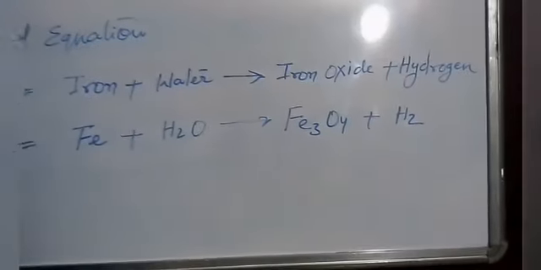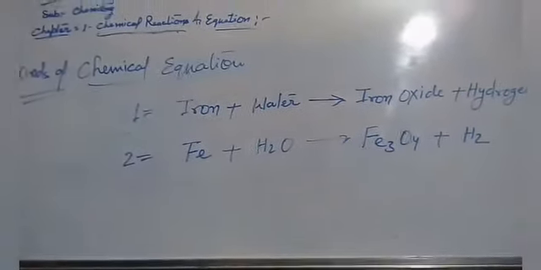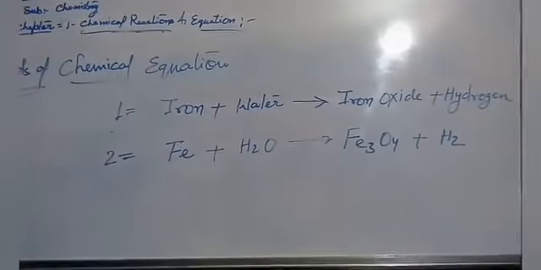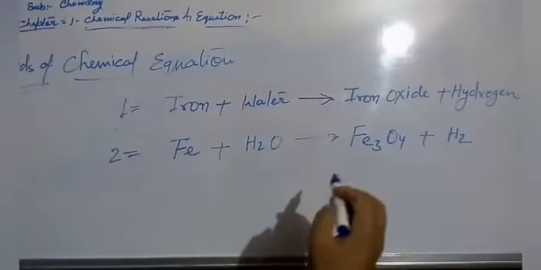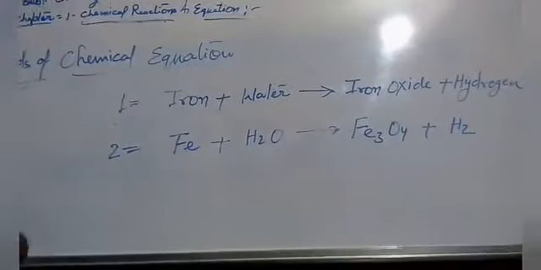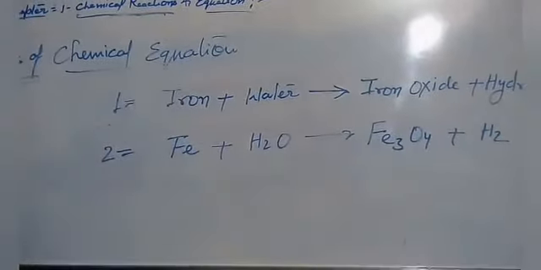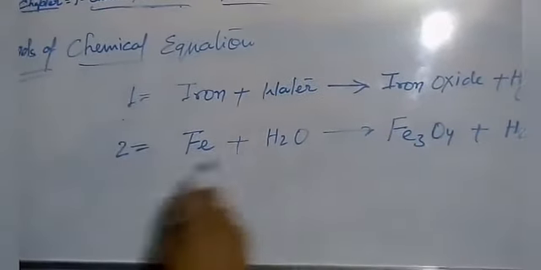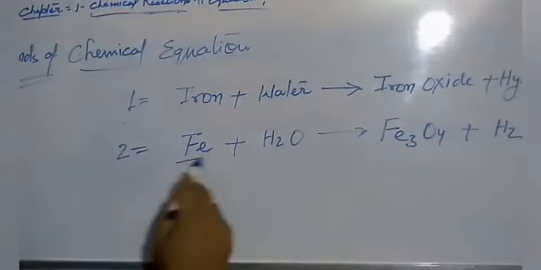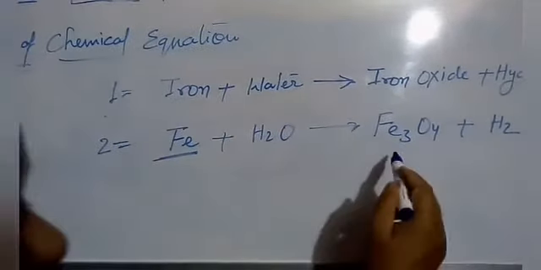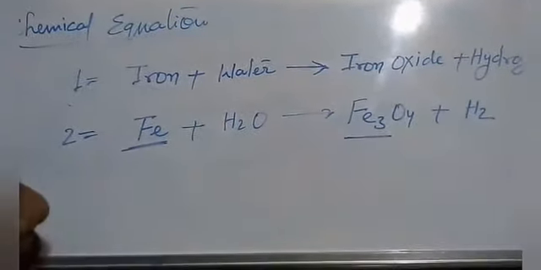This is a skeletal equation because the atoms on both sides, reactant side as well as product side, are not equal. Here on the reactant side there is only one atom of Fe, but on the product side three atoms of Fe.